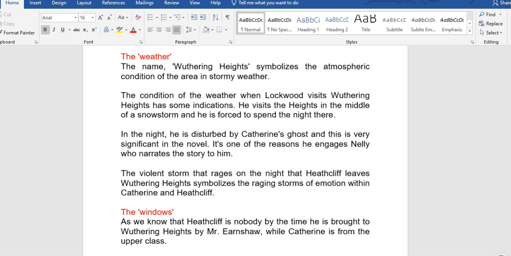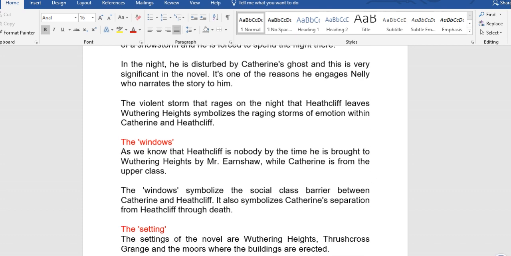That is, it is the curiosity of Lockwood that leads to the narration of what we read in that novel. That is, what he sees in Wuthering Heights overnight. That's what I've just explained now.